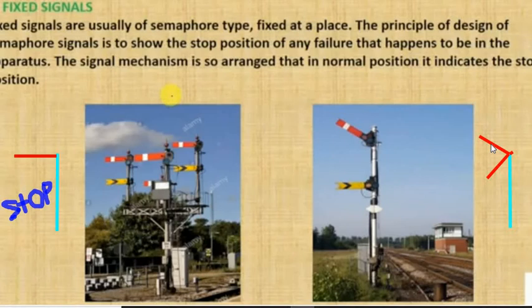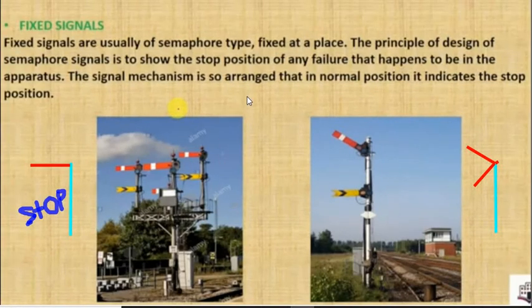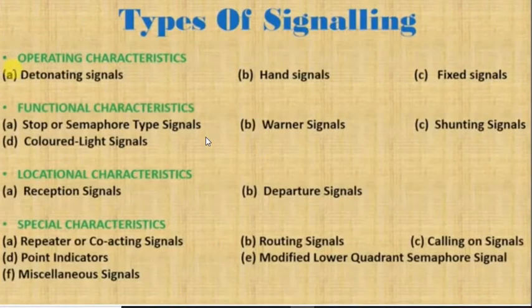Okay, this is the stop fixed signal, and in the next topic we will see different types of fixed signals also. So I hope you have understood this. So these are the types of operational characteristics. We saw detonating signal, hand signal, and fixed signal.